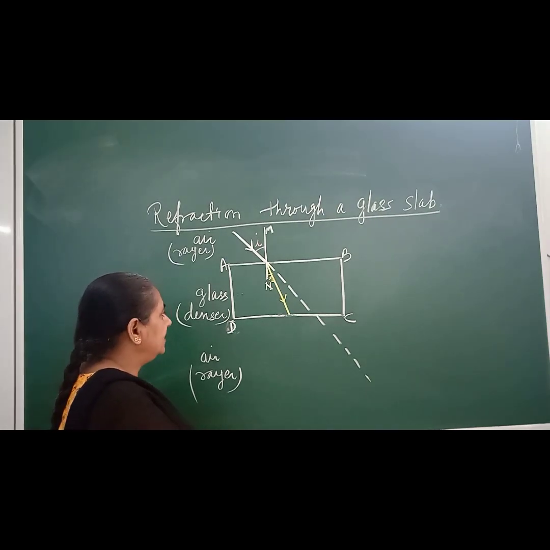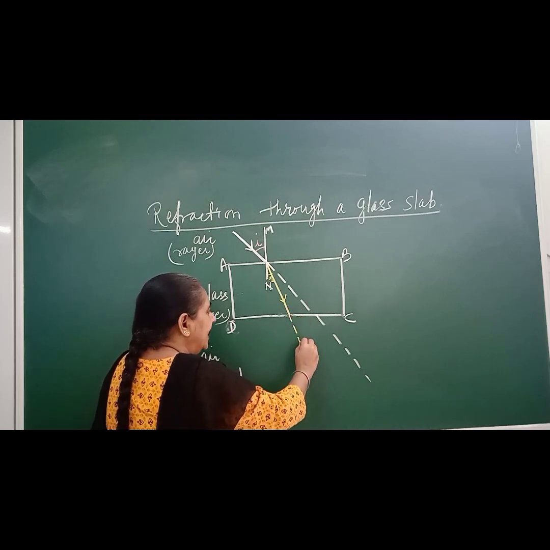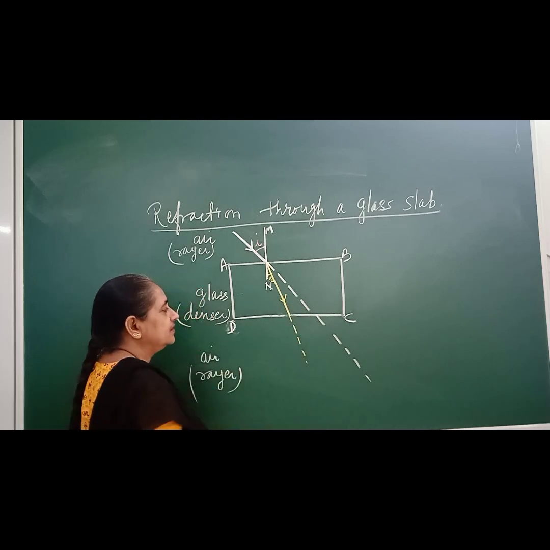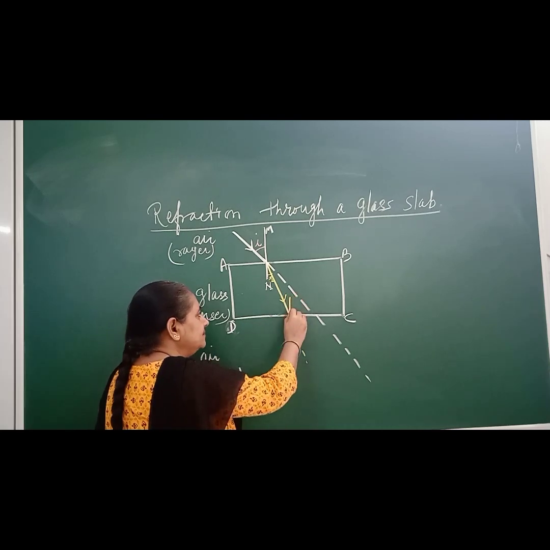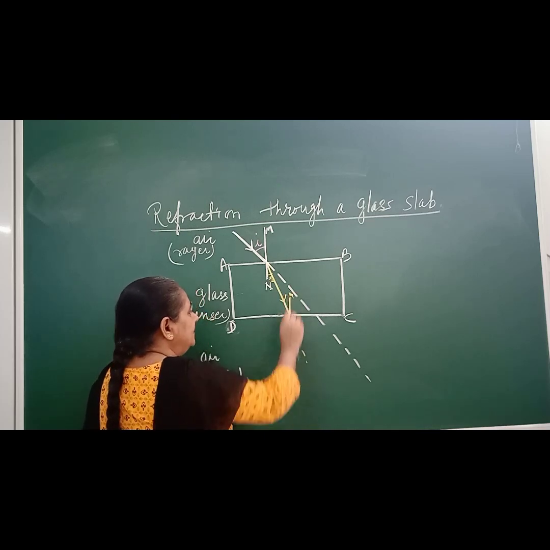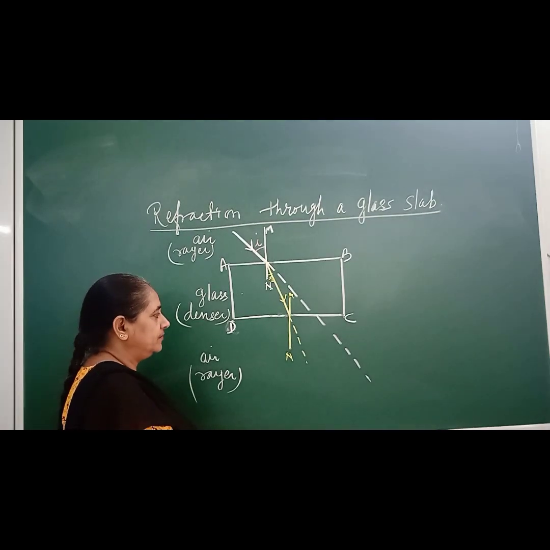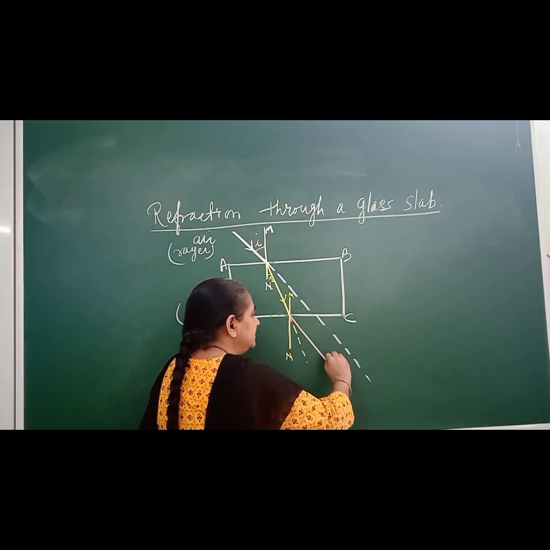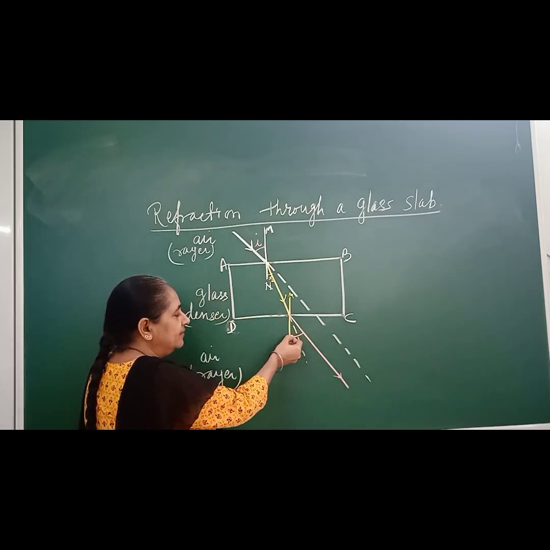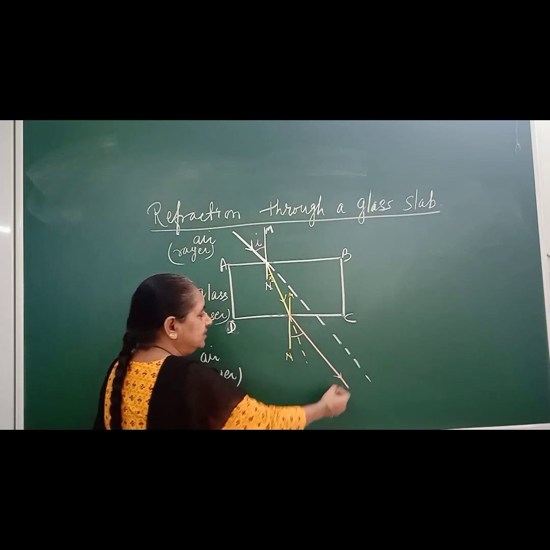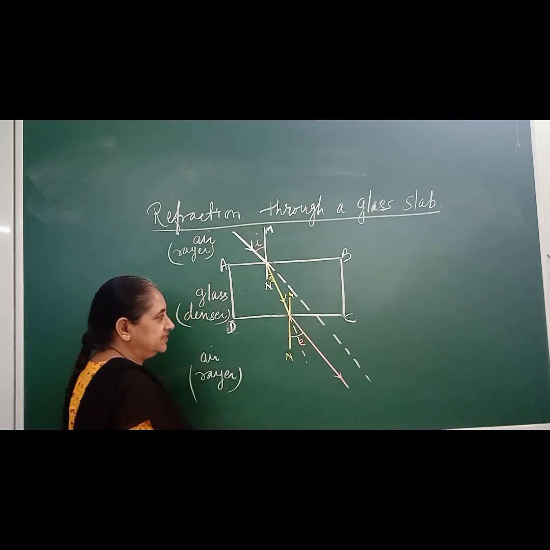Now at this point again, the light must travel straight, but light will not travel straight at this point as light is traveling from denser to rare. So here we will draw a normal. Now what will happen to the ray of light when it passes from denser to rare? It goes away from the normal. So this will be the new path of the light, that is away from the normal. Now see the angle between the normal and emergent ray. The ray which emerges out is called the emergent ray. The angle between normal and emergent ray is the angle of emergence.